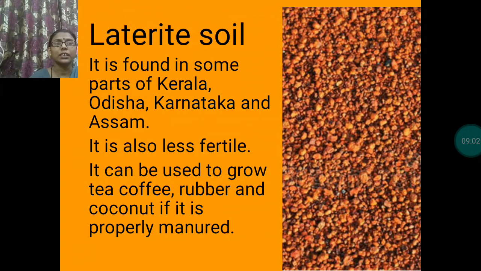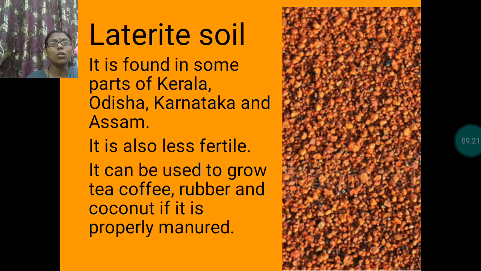Now let's move to the next type of soil. It is laterite soil. It is found in some parts of Kerala, Odisha, Karnataka, and Assam.